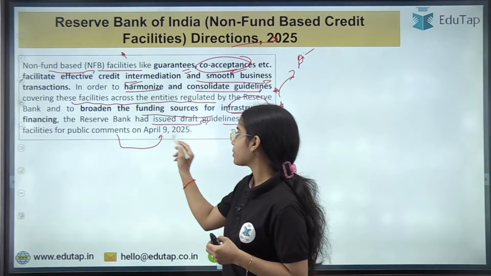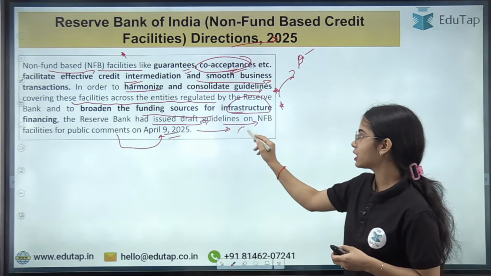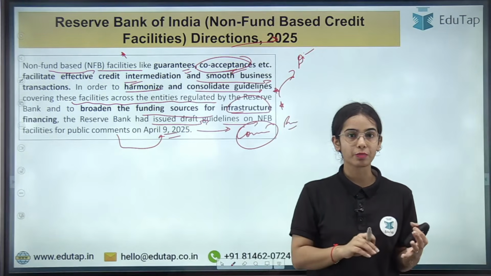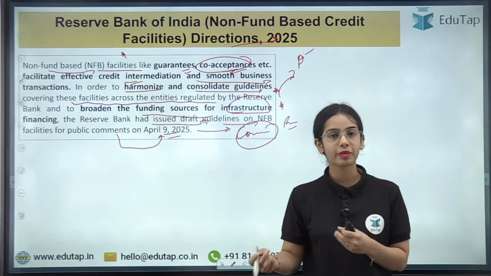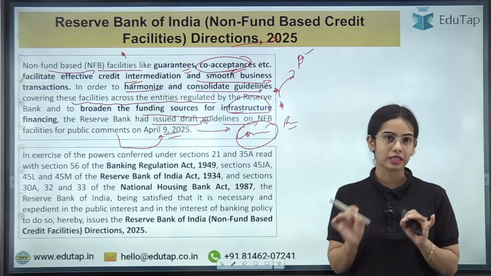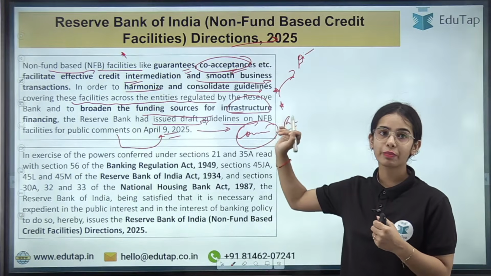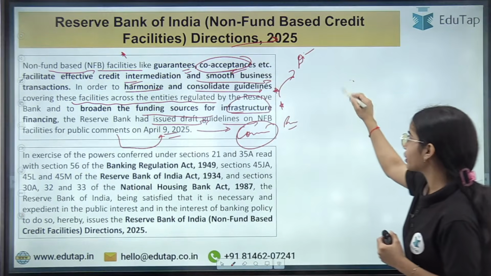This was released in April 2025, and after the feedback was received from the public, the RBI reviewed it, and now the RBI has released the final directions. So basically, for the non-fund based facilities there were different guidelines.